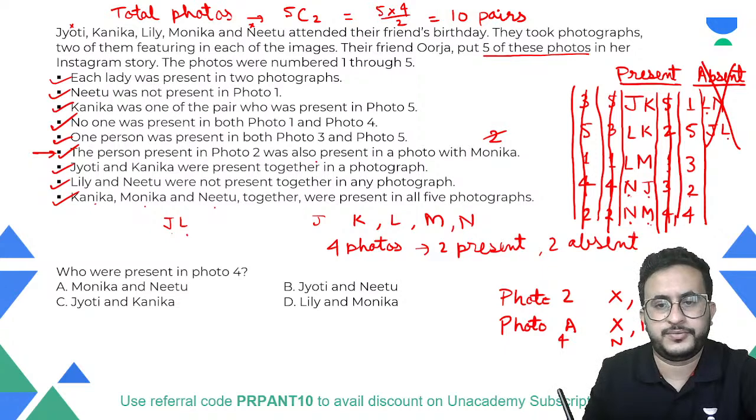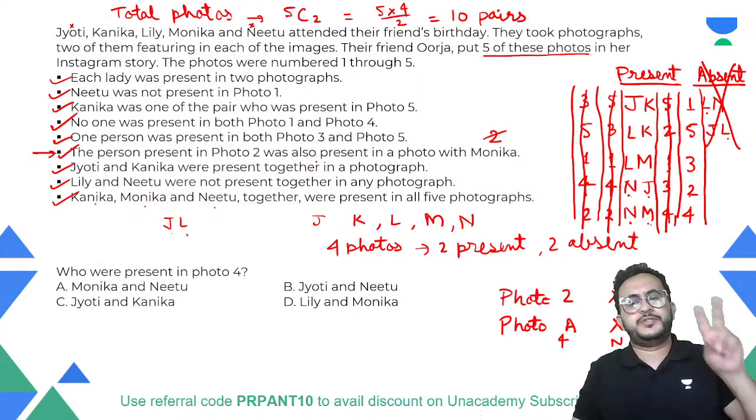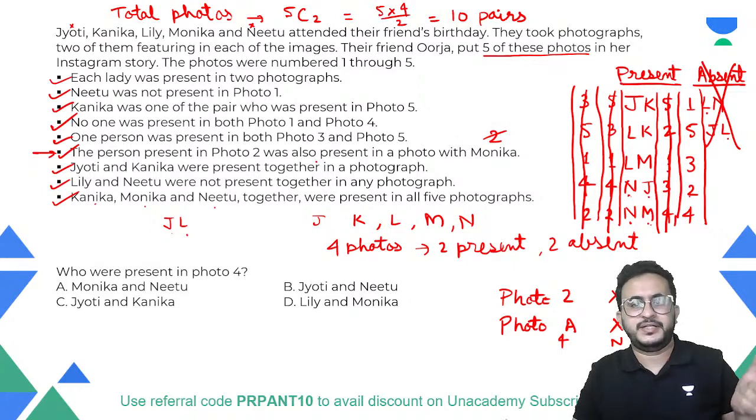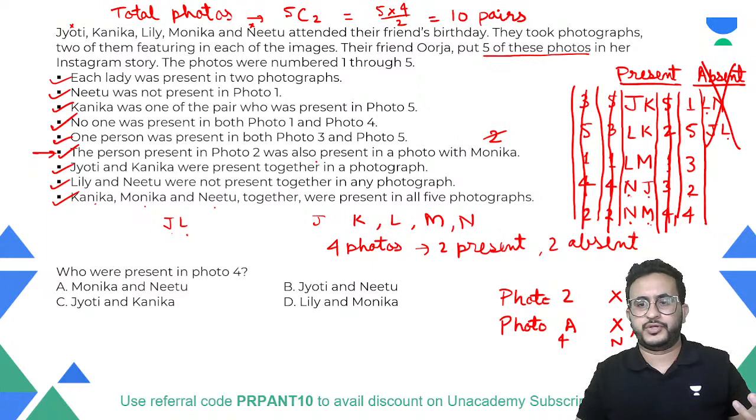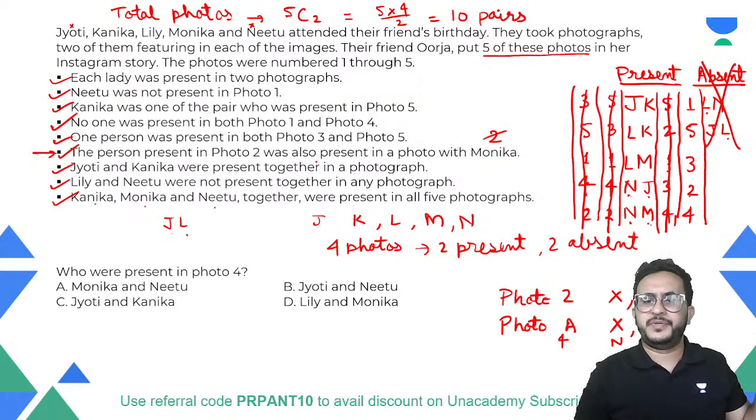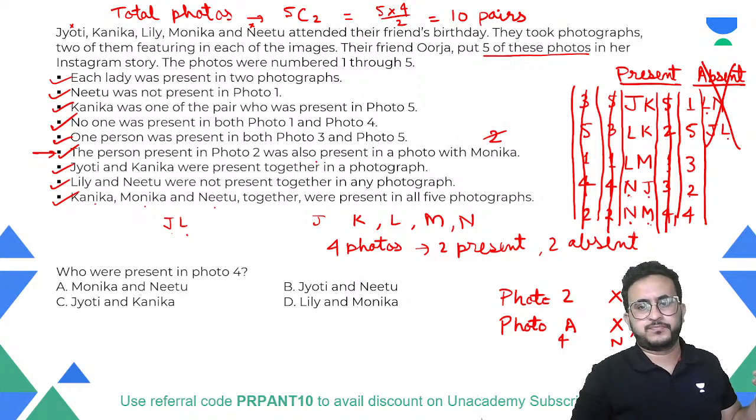I hope you got it now. So they are talking about a person who is present in two photographs. In one photograph, that is photo number 2, that person is present, and that person is also present with Monica in another photograph. So that means Monica cannot be in photograph number 2.